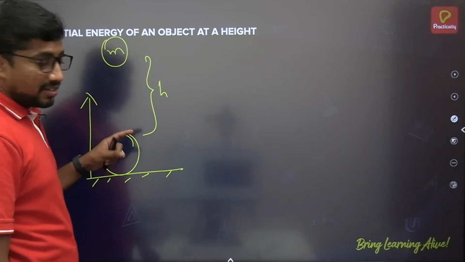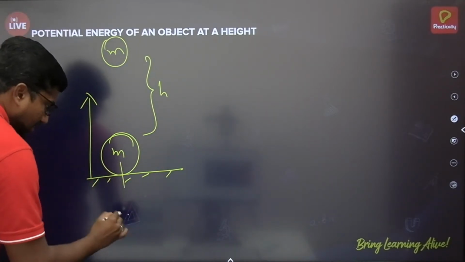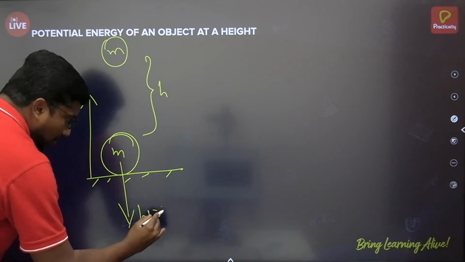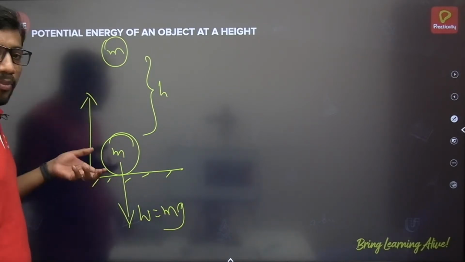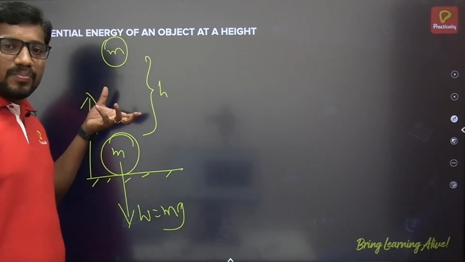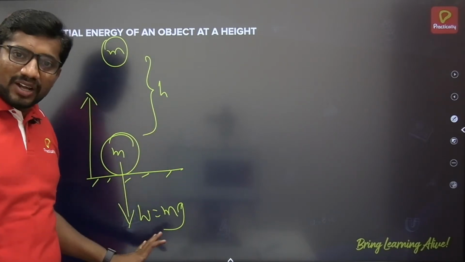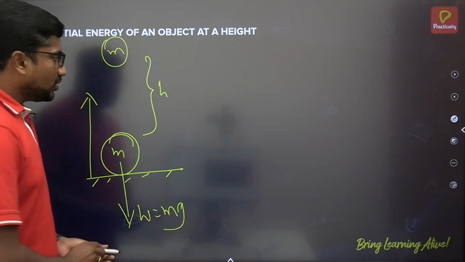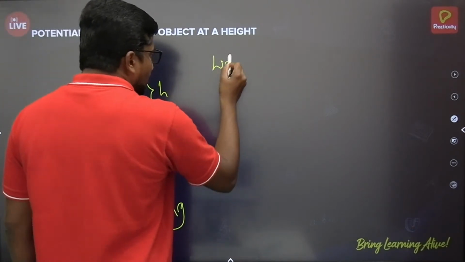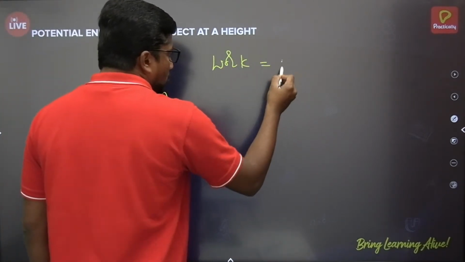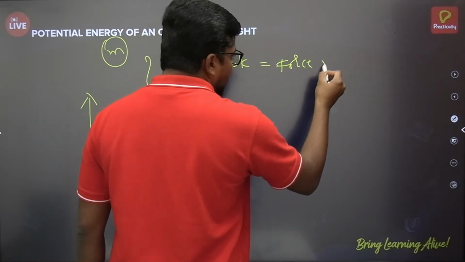See, the weight of the body is acting downward. If you want to lift the object, you have to apply a minimum force on the body which equals the weight of the body. Work is equal to force multiplied by displacement.